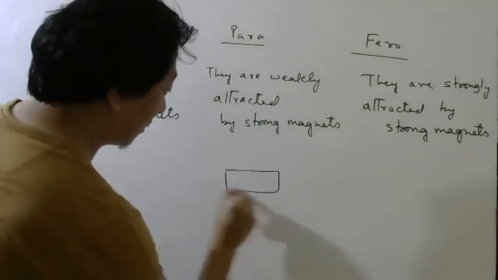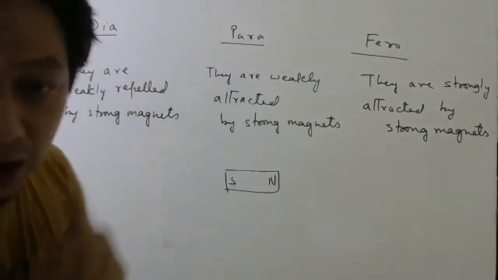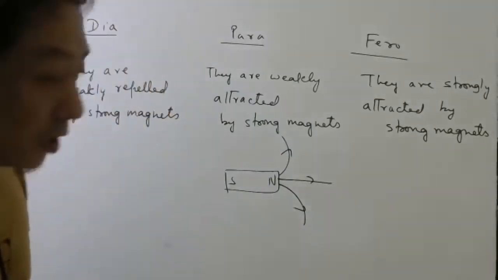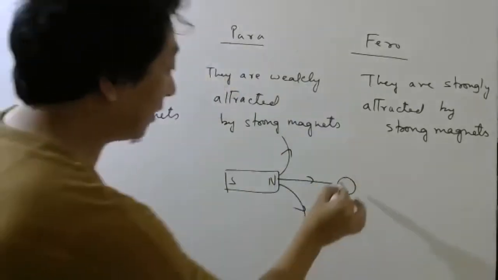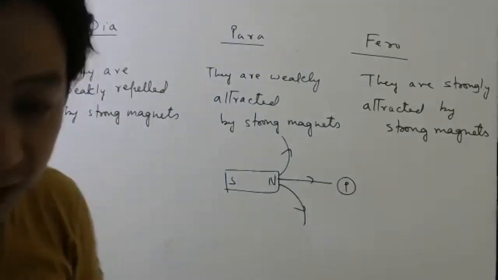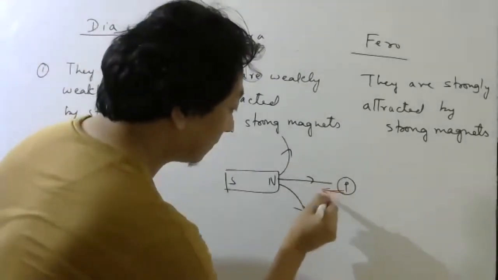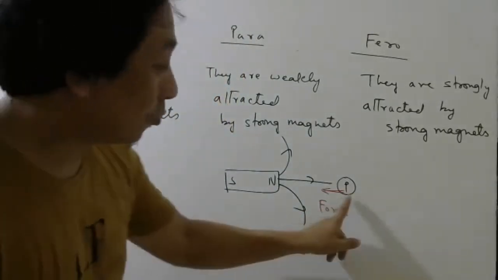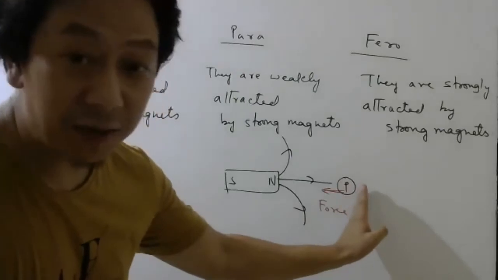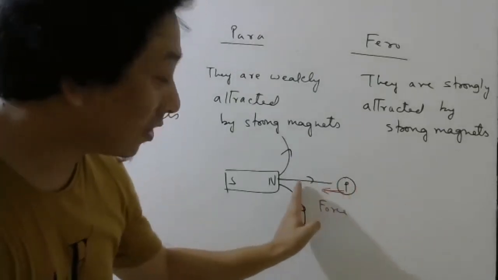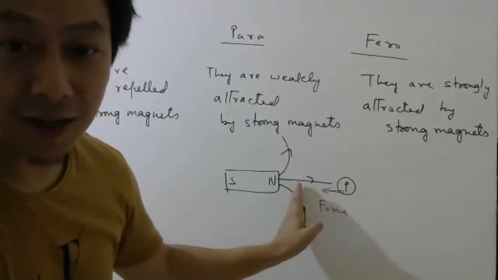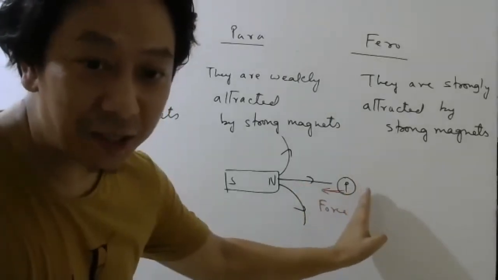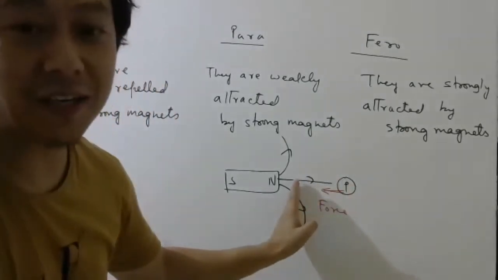Which also means you can write it this way. Imagine this is the magnet. I hope you remember magnetic field lines look like this. If I keep a paramagnetic material here, it is weakly attracted, so it will always move from weaker magnetic field region to stronger magnetic field region.